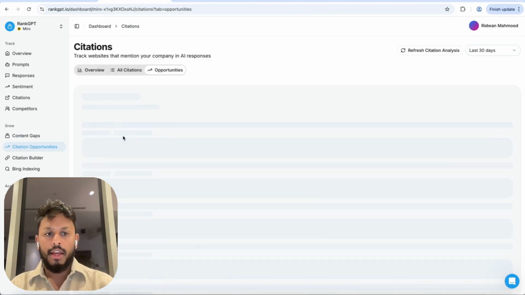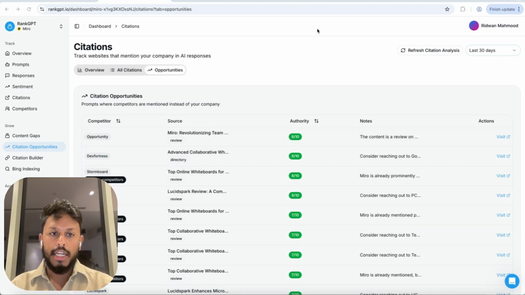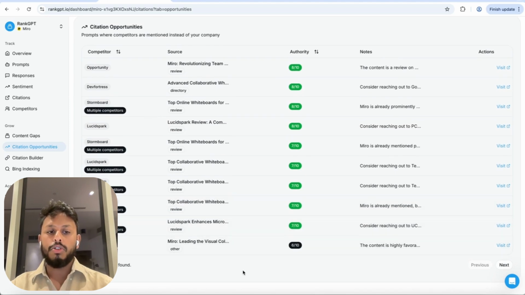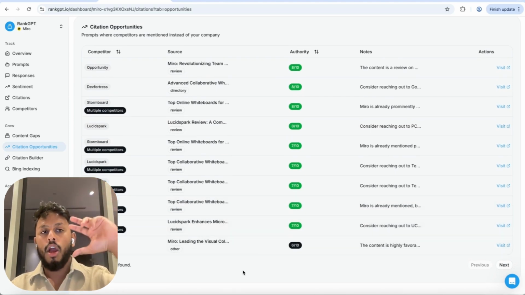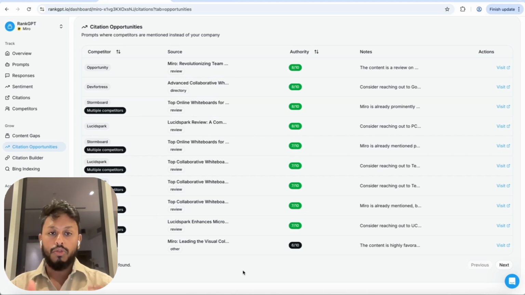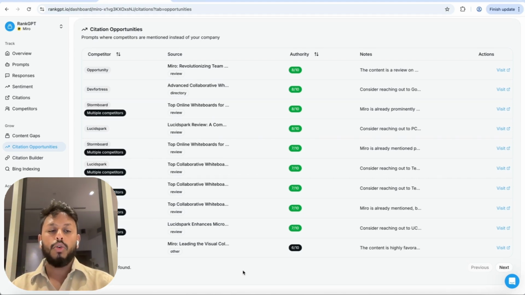And the next thing we have is citation opportunities. What citation opportunities is, we take a look at the sources and URLs that LLMs are using to mention your competitors, and then show them to you as examples so that you can understand what are the sources that they're using that are causing you to be outranked or not mentioned, so that you can go in and secure similar links for your business. Or even contact the direct link so that you can then have that same thing for your business and be in contention.